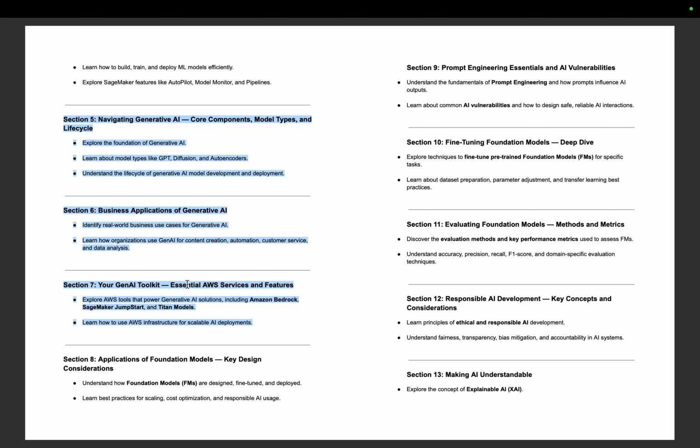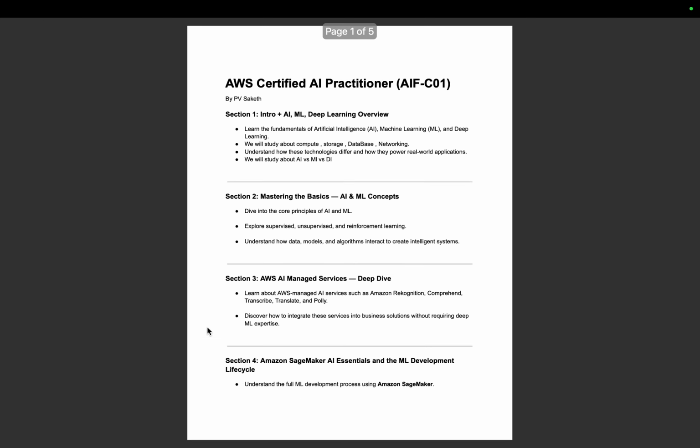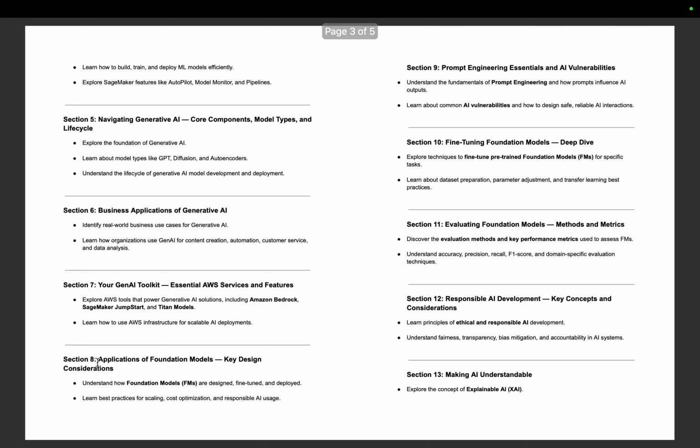And in section 7, we'll study some more additional features of generative AI, like Amazon Bedrock. This is very important. JumpStart, Titan models, everything is very important. And then we'll study AWS infrastructure for scalable deployment. And many things are there in this domain. So this is what we're going to study.